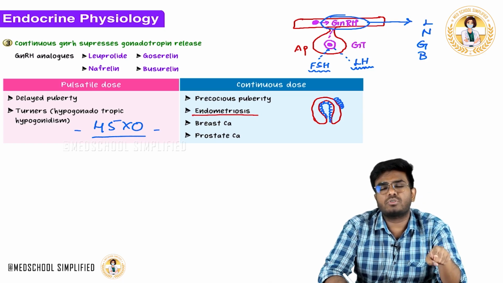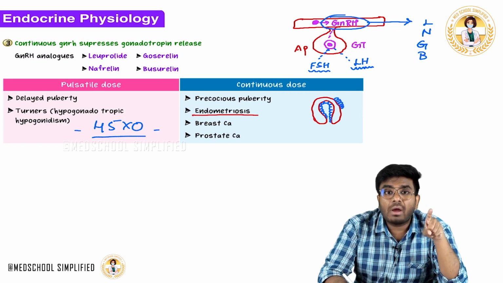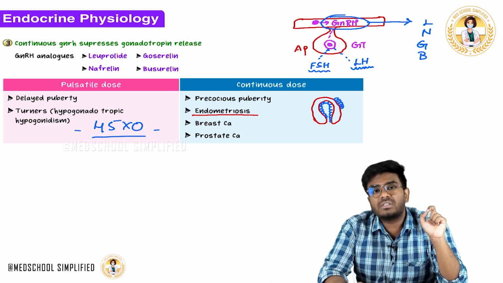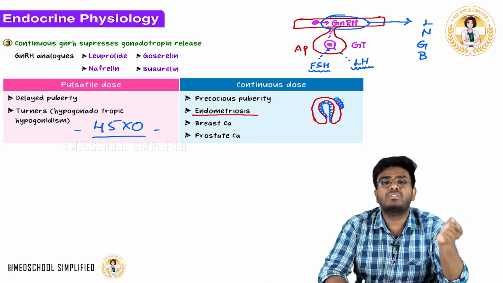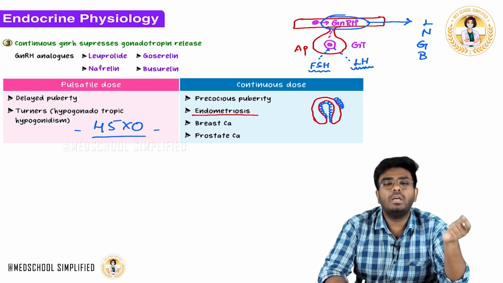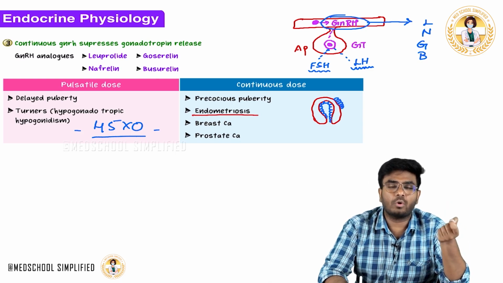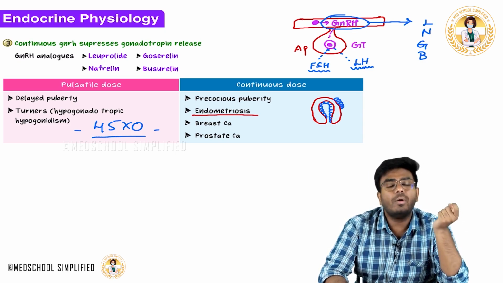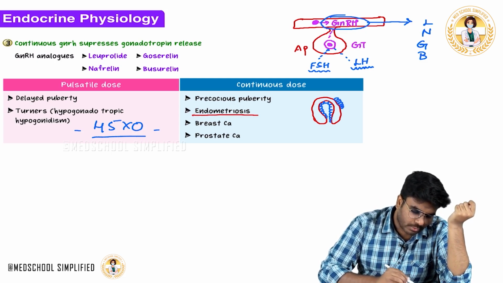If you want to decrease the estrogens, you have to inhibit the ovaries. How can you inhibit the ovaries? By giving GnRH analogs continuously. If you give the GnRH analogs continuously, the anterior pituitary is inhibited, gonadotropes are inhibited, no FSH, no LH. No FSH means no follicle stimulation, no estrogen. No estrogen means automatically the endometrium will undergo atrophic changes. So all the ectopic endometrium, wherever it is, will start to undergo atrophy. So these are the points about endometriosis.